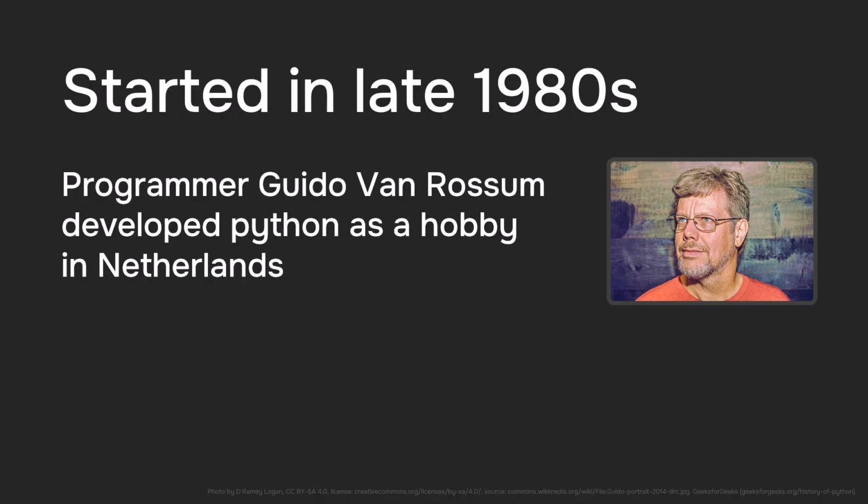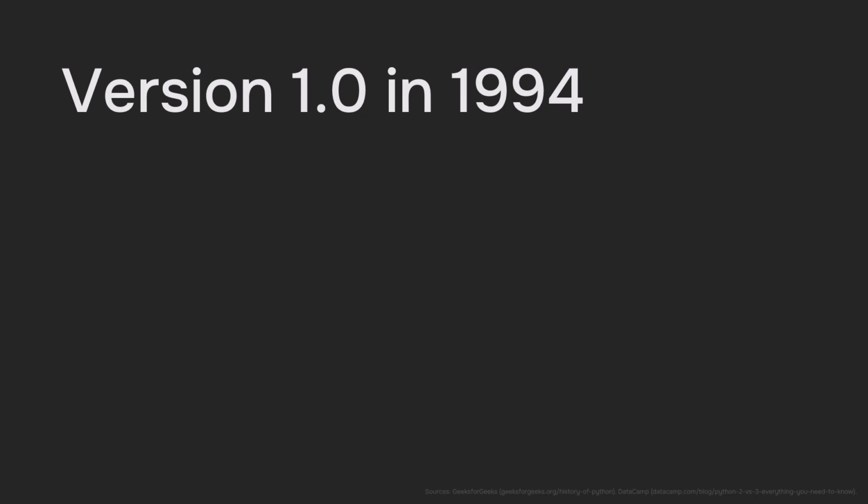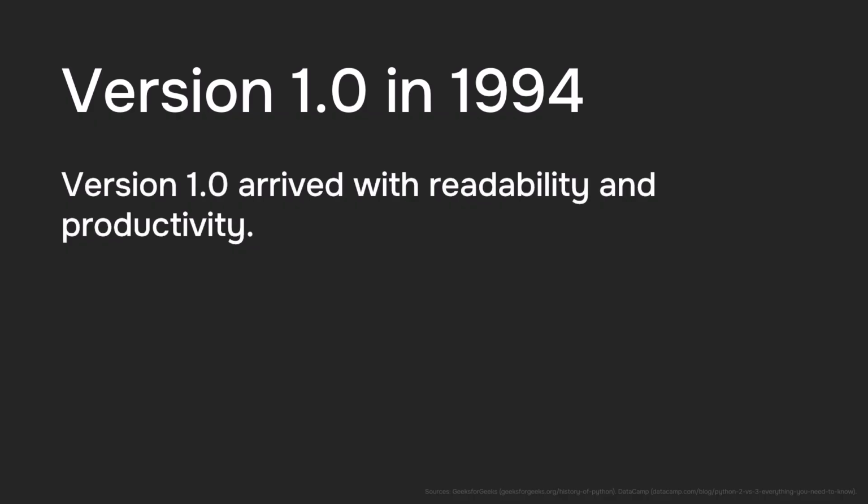He developed Python as a hobby in the Netherlands, and he introduced the first version in 1991 as version 0.9.0. He then introduced version 1 in 1994, and it arrived with greater readability and productivity compared to other languages.